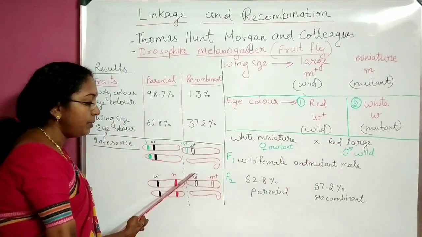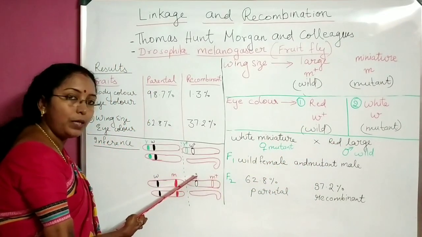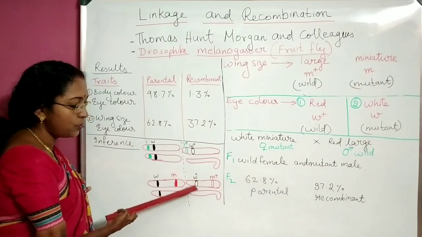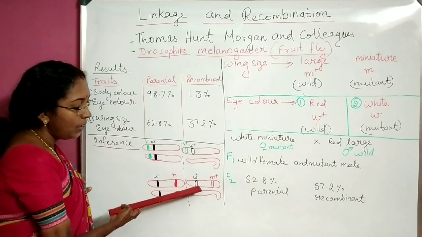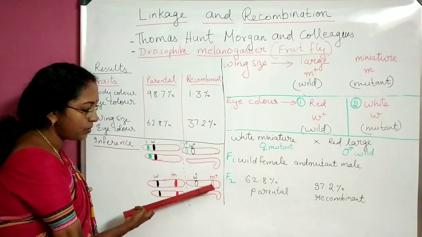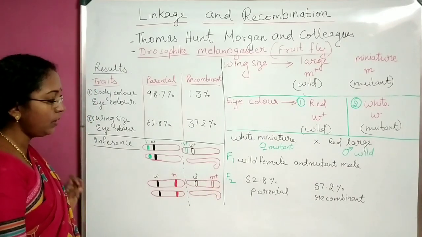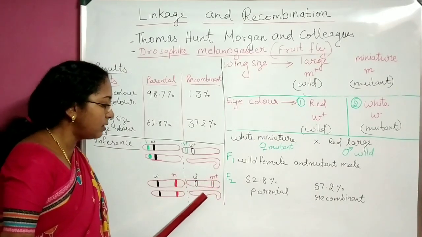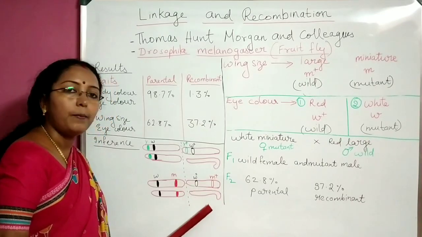Red eye color means wild type, so W plus. That is why I have not shaded this area, to show this is another form. And M plus, I have not shaded here. You can see I have shaded this area, not this one. So W plus, M plus. And this is the Y chromosome, so this is male.